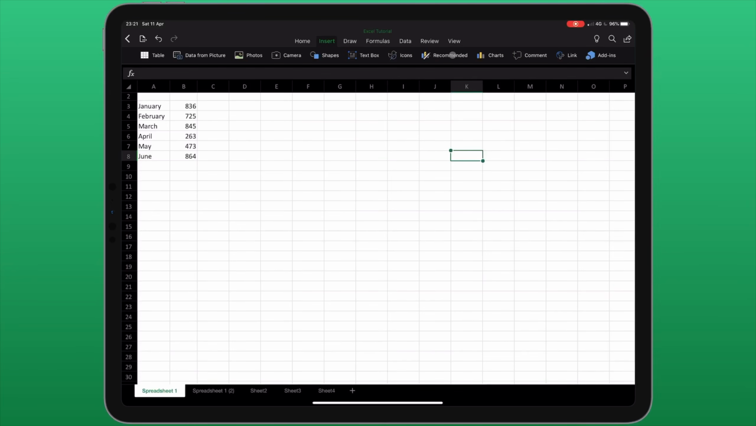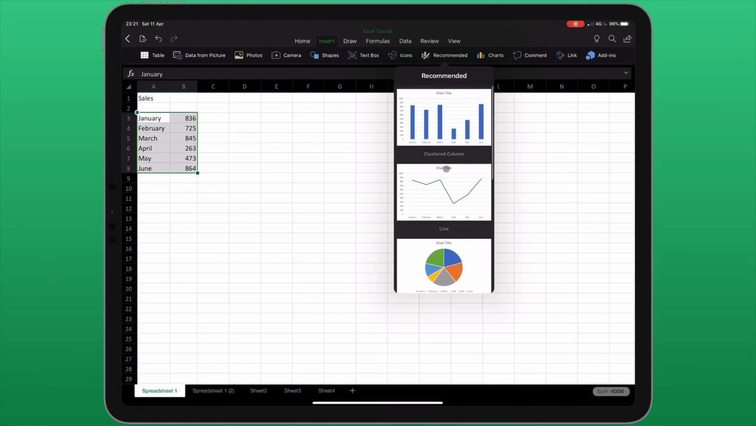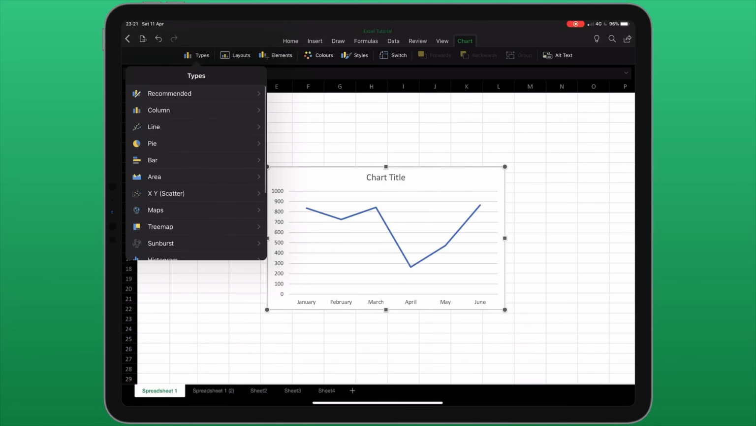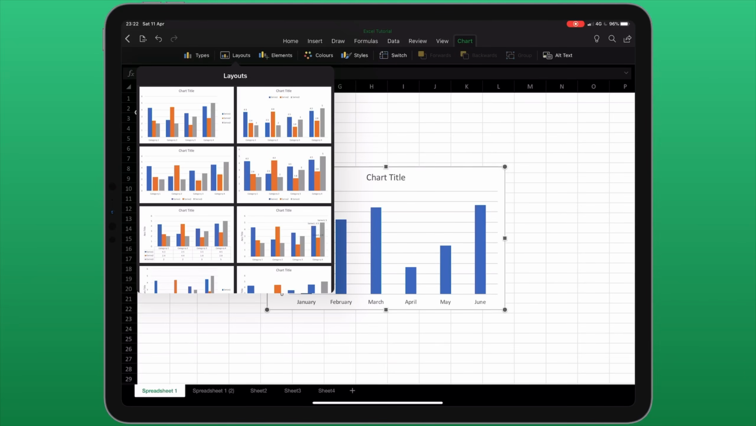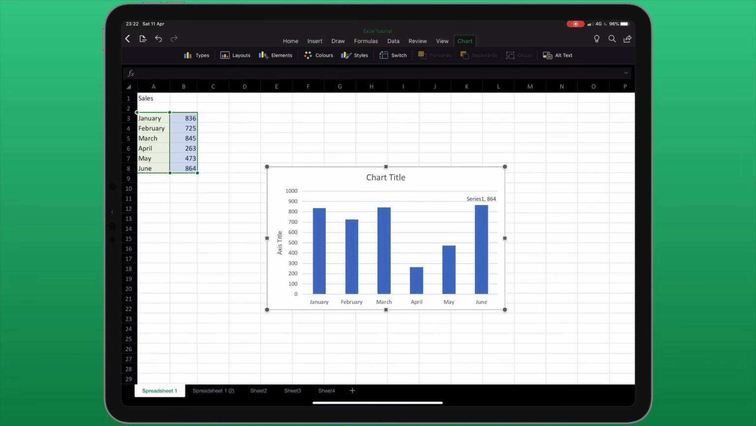The next couple of icons allows us to insert charts and graphs. I'm going to select the data on my table. And first of all, I'm going to choose recommended. From here, it gives me some suggested chart or graph styles to use. When I've chosen my chart, you'll notice a new menu item appears at the end once again. I can change the style of the chart. The layouts icon gives me a number of different options for how the chart should look.